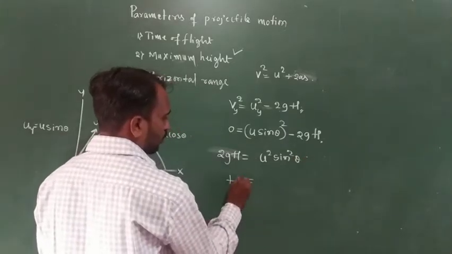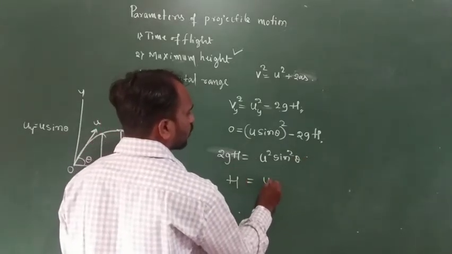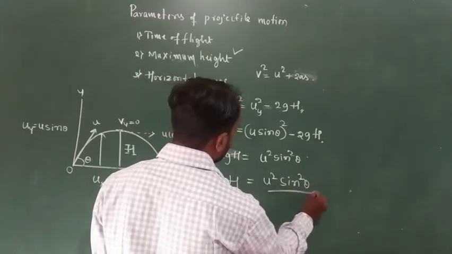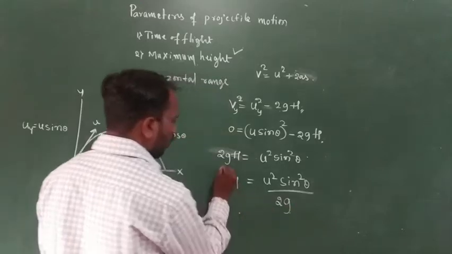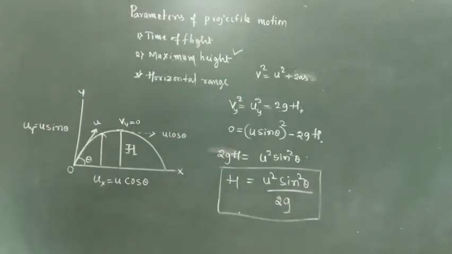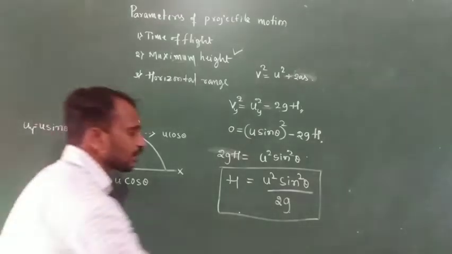Hence h is equal to u square sin square theta divided by 2g. So the maximum height of a projectile h is equal to u square sin square theta divided by 2g.